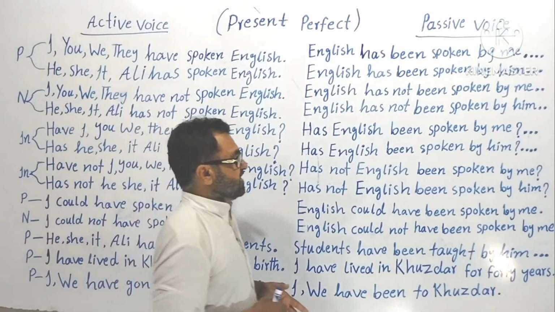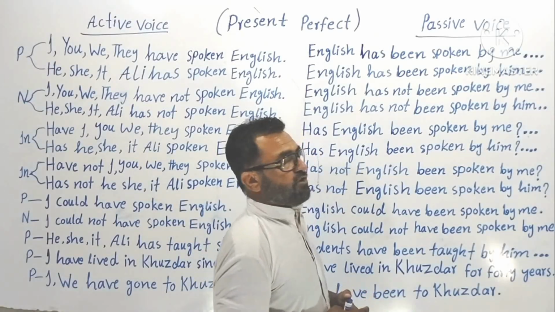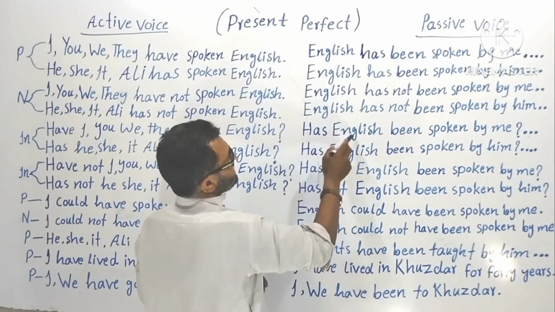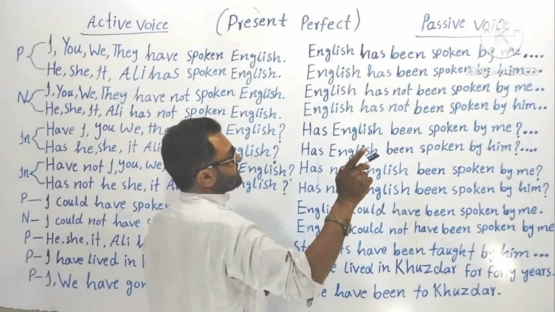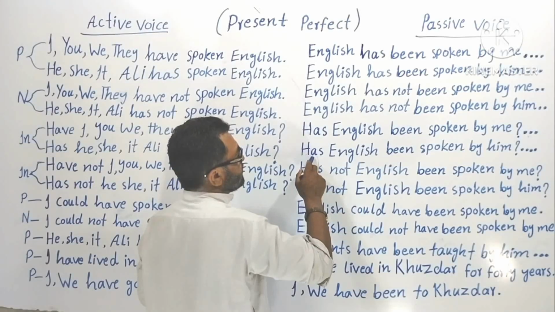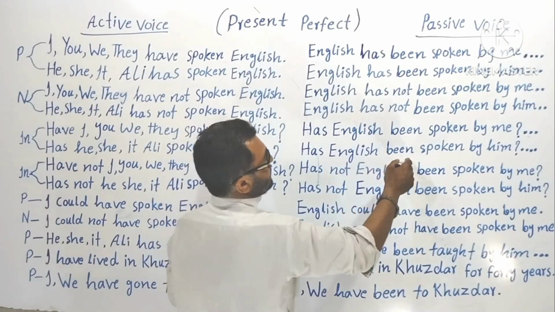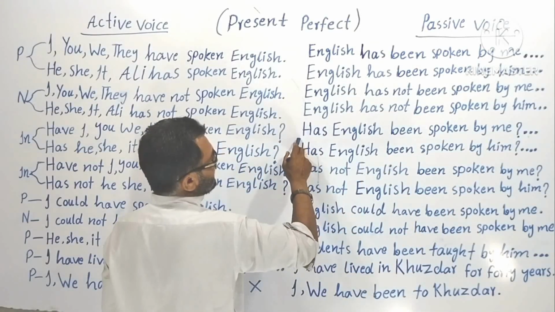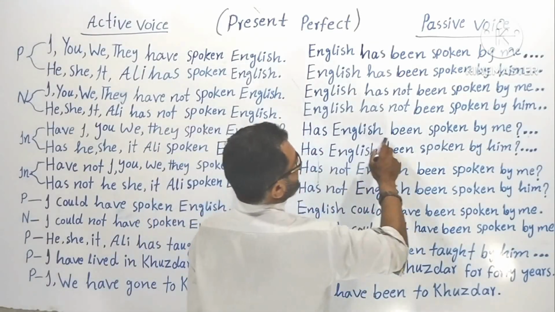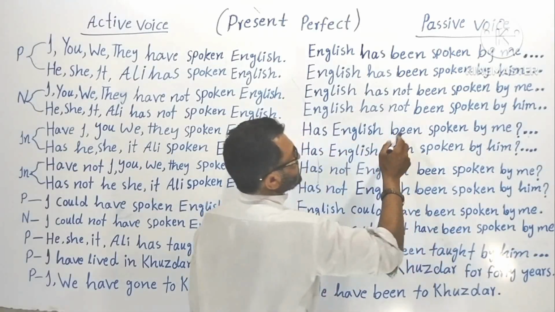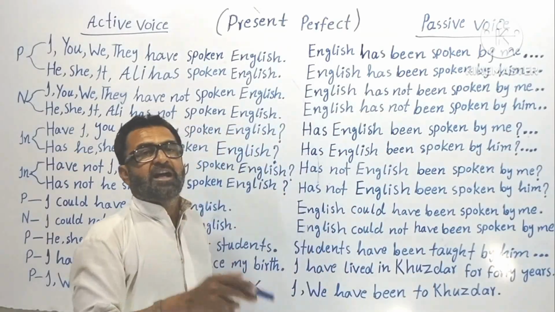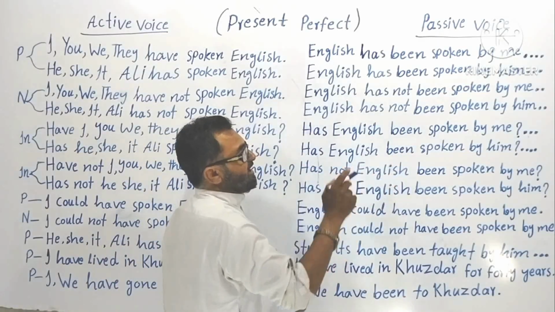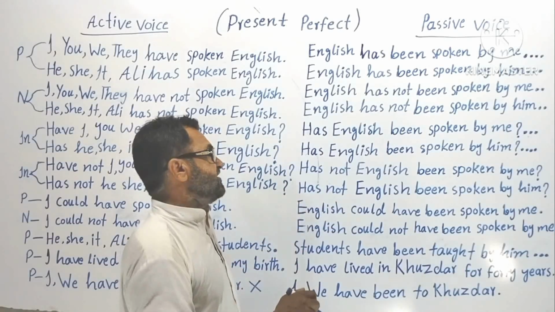Now let's go to the present perfect, passive voice, interrogative sentence. Understood? As I said before, in interrogative sentences, helping verbs come first, then subjects, then you can say been, then main verb, then object. Understood? Now listen to the example so that you understand very well. Has English been spoken by me? Has English been spoken by me, by you, by us, by them? Okay. Has English been spoken by him, by her, by it, by Ali, etc. Okay.